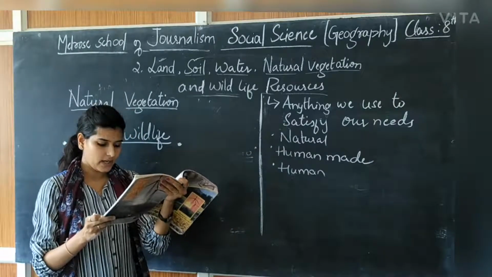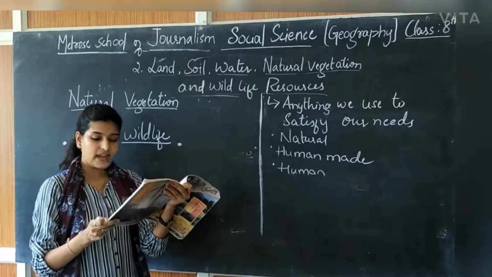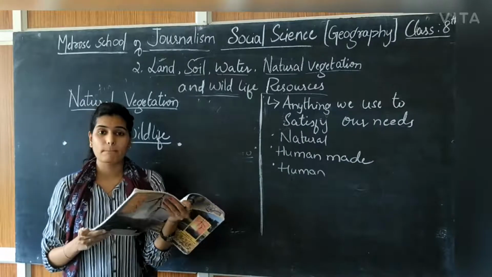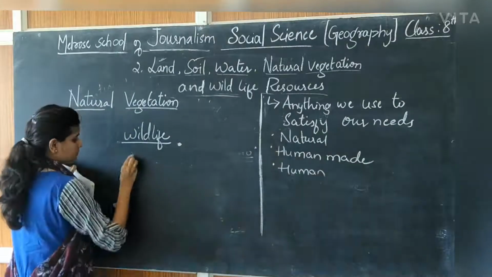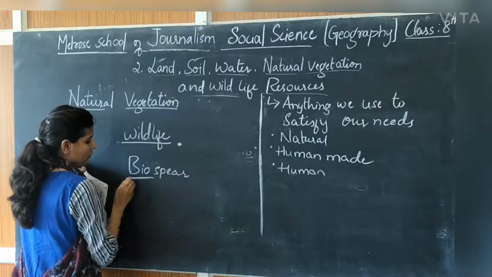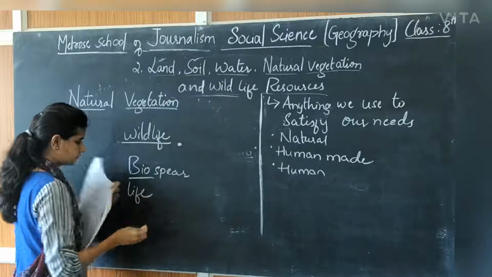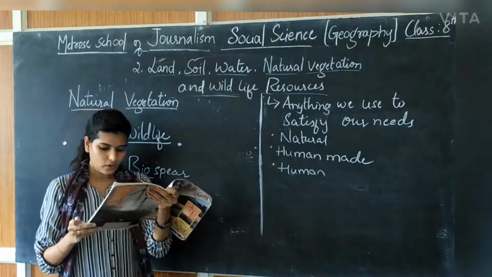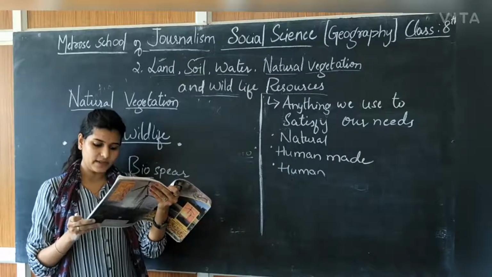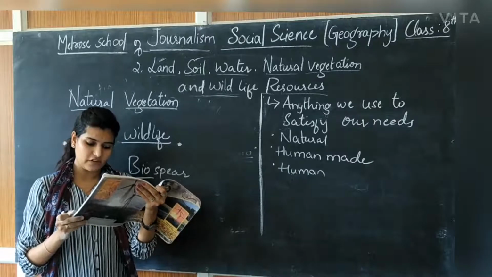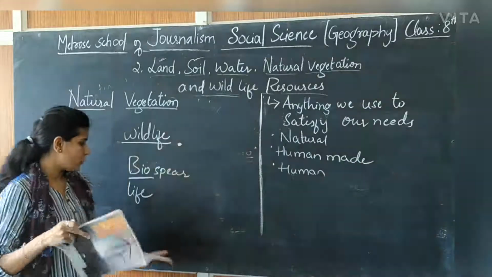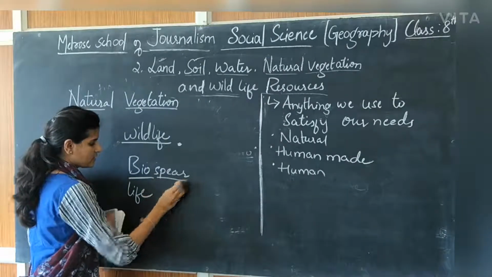Lithosphere is land, hydrosphere is water, atmosphere is air, and the combination of these three we call the biosphere. Bio means life. In the biosphere, living beings are interrelated and interdependent on each other for survival. This life supporting system is known as the ecosystem. So bio means life, sphere means supports the life.